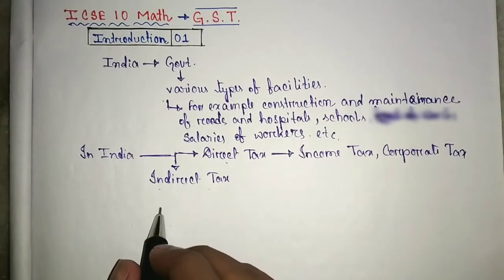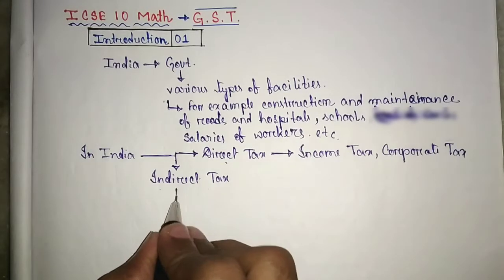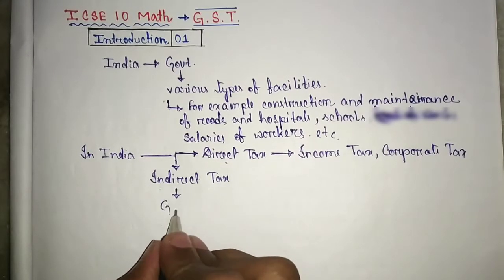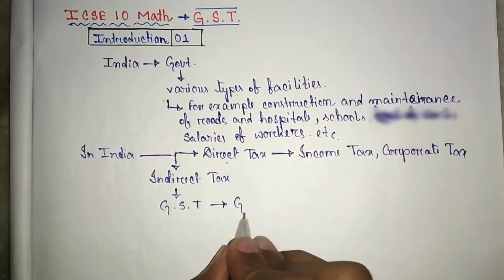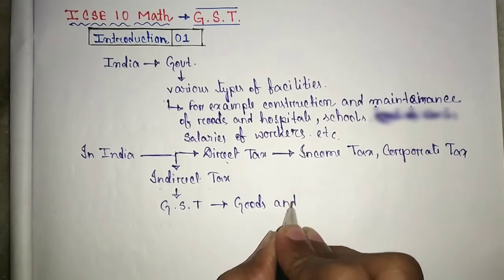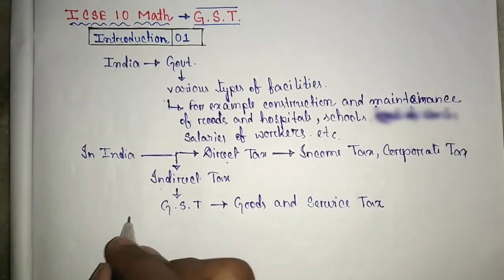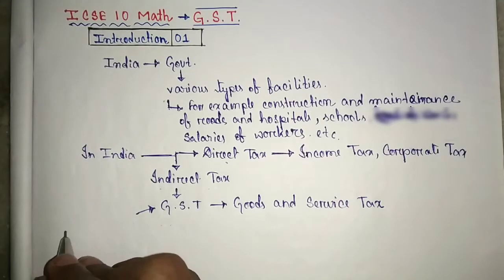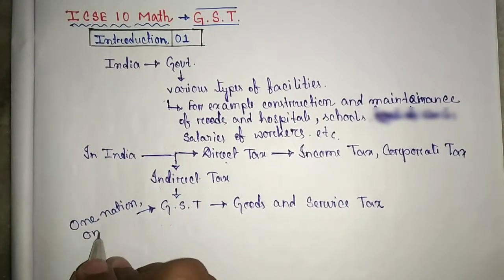Now what is indirect tax? Till 2017 there were so many taxes, for example VAT, sales tax, customs tax, etc. After that, the central government introduced GST. What is the meaning of GST? GST means Goods and Services Tax. Now this is based on a concept, that is, one nation, one tax.